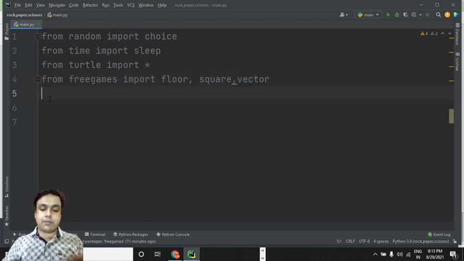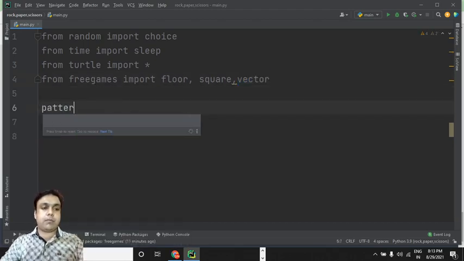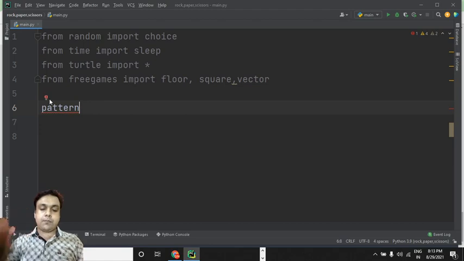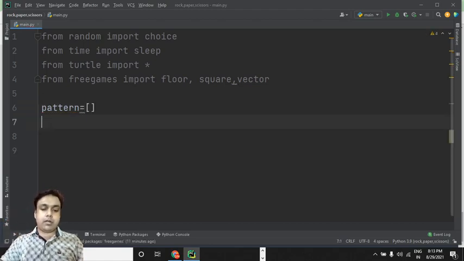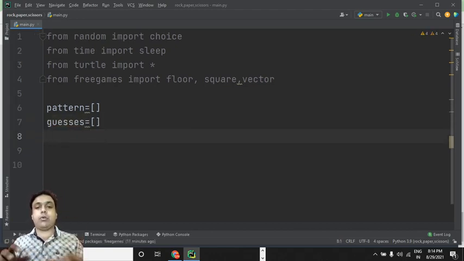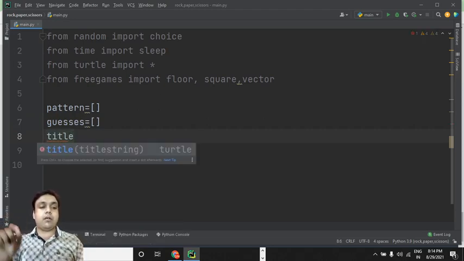Okay, let's have an empty list now. So I'm defining an empty list in this variable named pattern. That's how we can do it. Similarly, for the guesses part, we can again have an empty list. In this variable we are going to store all the guesses which the user will make during the runtime.